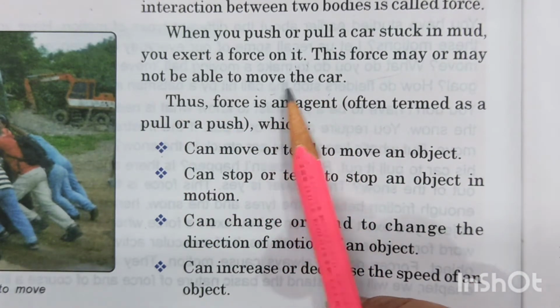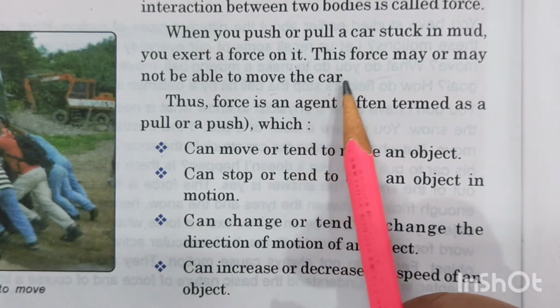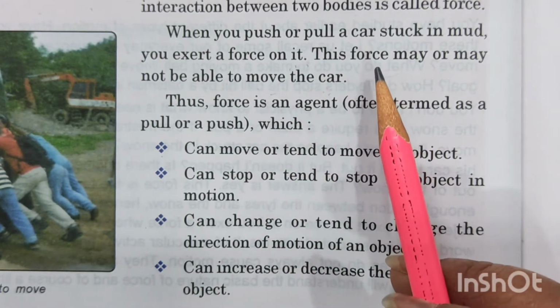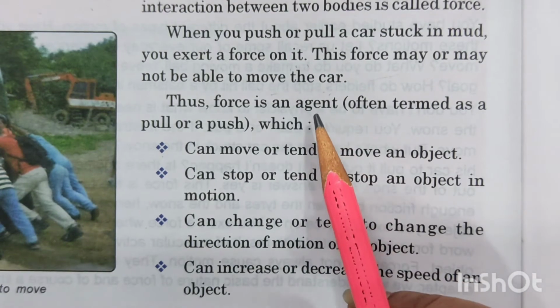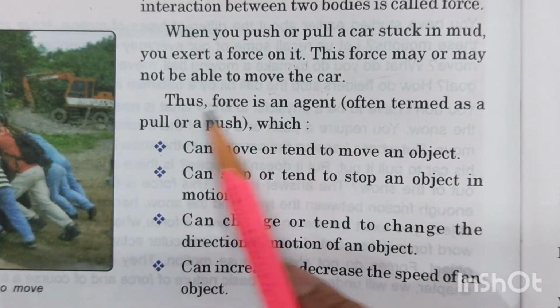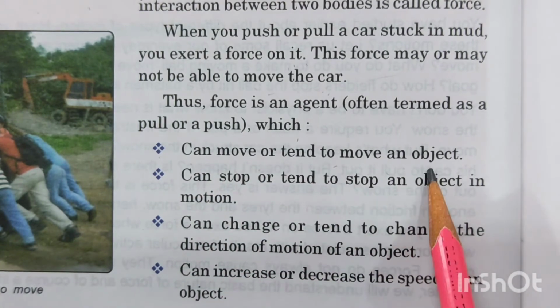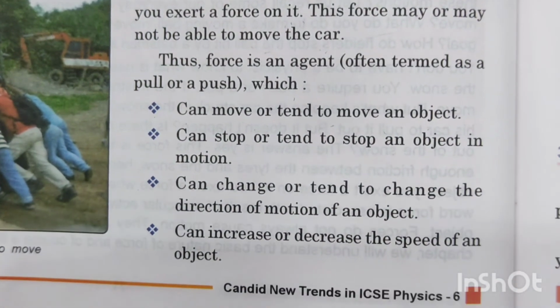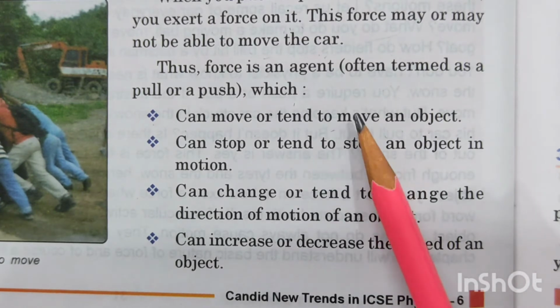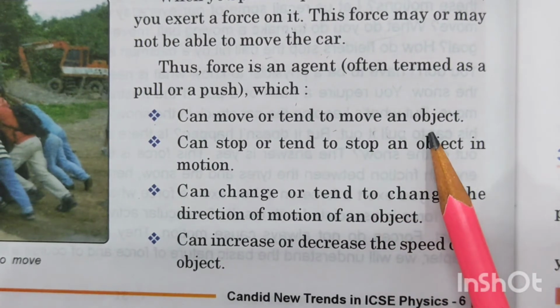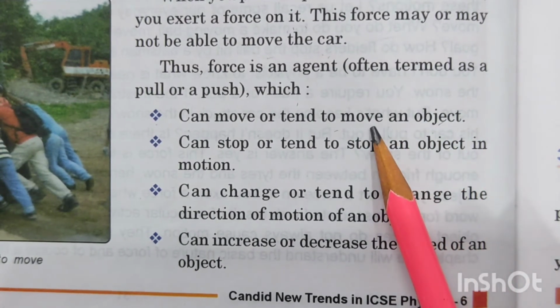Sometimes if only one person is pushing, the car will not move. If more than one person, 3 or 4 people start pushing, then the car starts moving. Thus, force is an agent which can move or tend to move an object. Now, force when applied single-handed, by one person, then there are chances that the object will move or will not move.